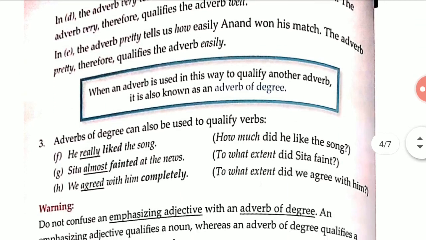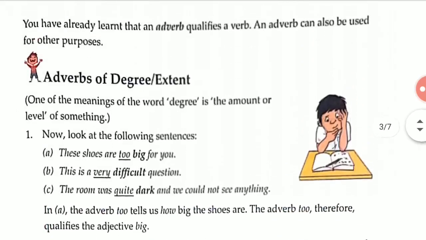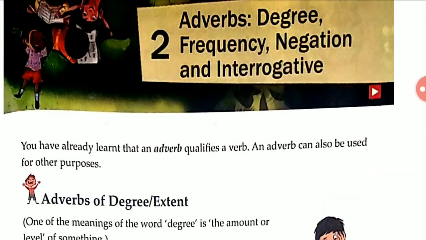Third, adverbs of degree can also be used to qualify a verb. It is something we have seen earlier in our class too, because as we know, an adverb is used to qualify a verb.